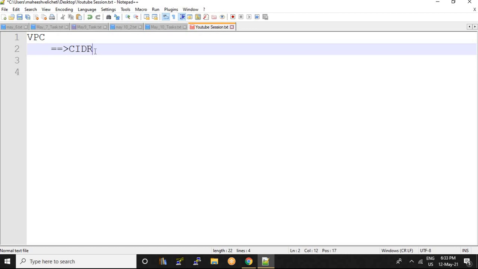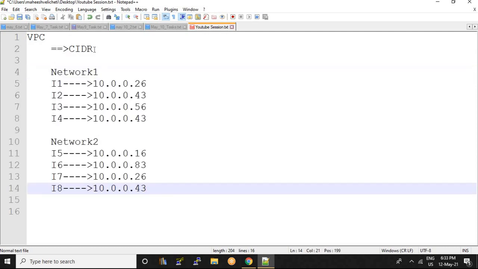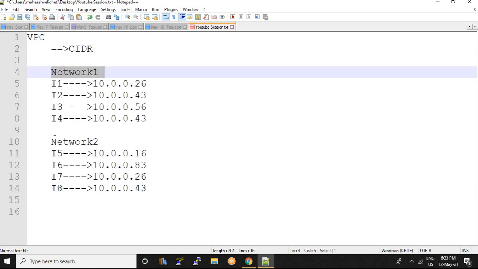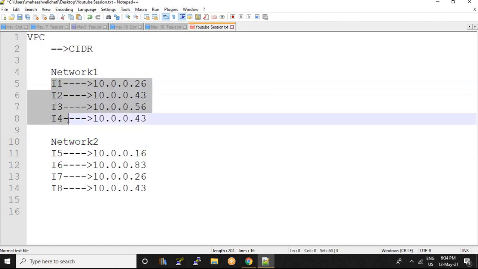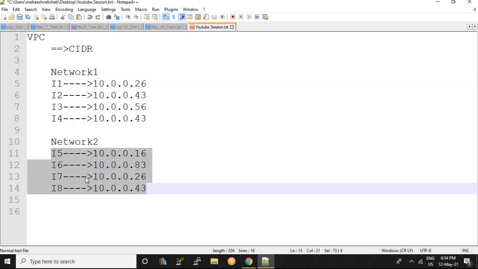Okay. So I will tell you an example. Let us consider there are two networks, and each network has 4 systems. Each system is assigned some IP address, right? So I am assigning two networks, network 1 and network 2. There are 4 machines in network 1 and as well in network 2 there are 4 machines.